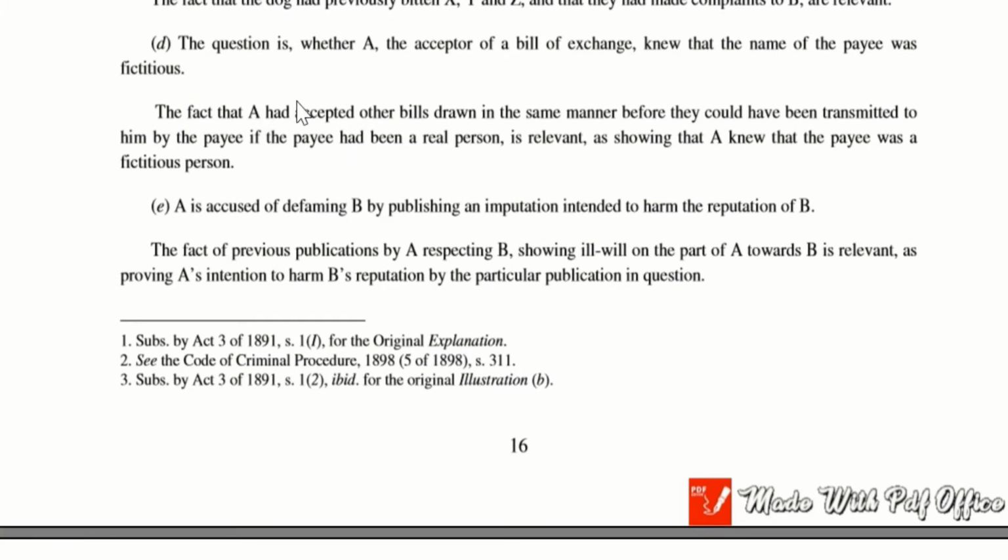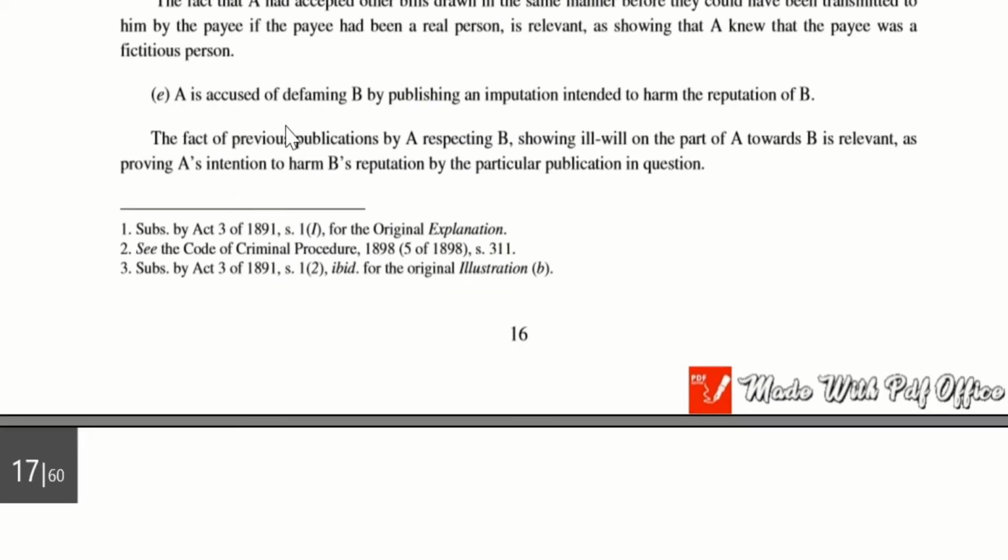Now let us move to the next example, D. The question is whether A, the acceptor of a bill of exchange, knew that the name of the payee was fictitious. So imagine if a person has been accepting a bill of exchange regularly, knowing that the payee was fictitious, then it is obviously a relevant fact. Imagine you know something is wrong and you keep on accepting it, then it means that you are aware that something is wrong and you are still accepting it, and that becomes quite relevant.